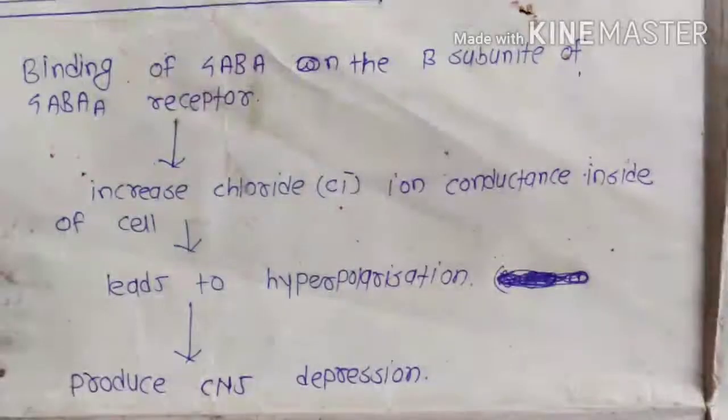Two barbiturate binding sites, one benzodiazepine binding site, and one GABA binding site, that is the beta interface.